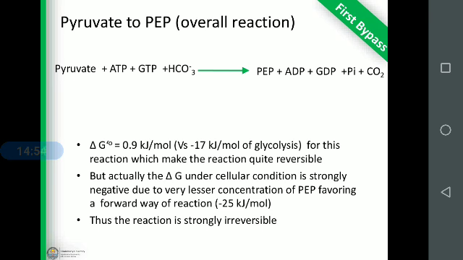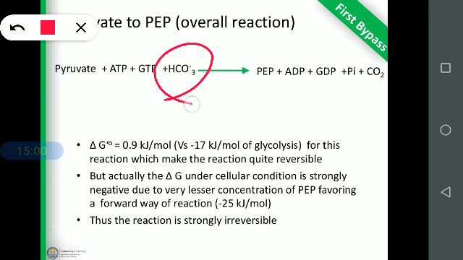So the overall reaction for pyruvate to PEP is pyruvate plus ATP plus GTP, and one carbon dioxide group in the form of bicarbonate will be supplied. So it will give phosphoenol pyruvate, ADP, GDP, Pi, and carbon dioxide will be released. This is the overall reaction.